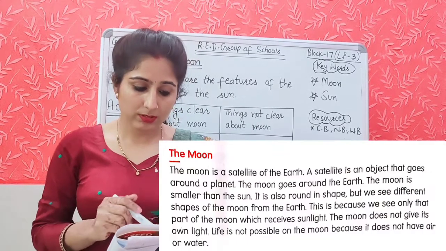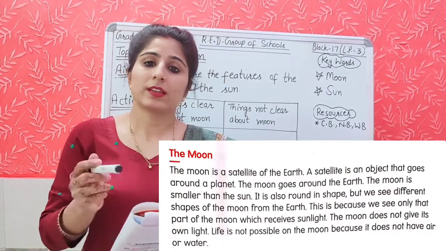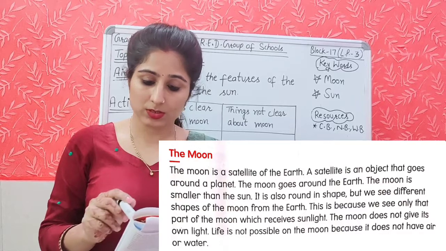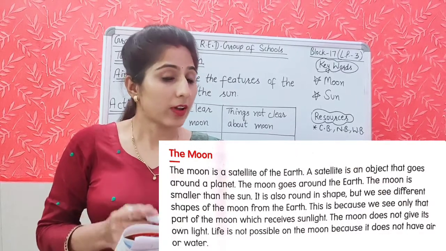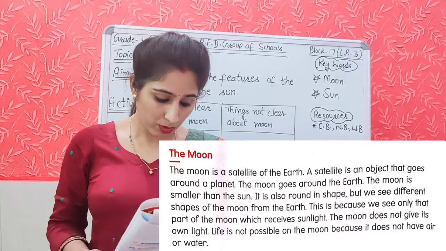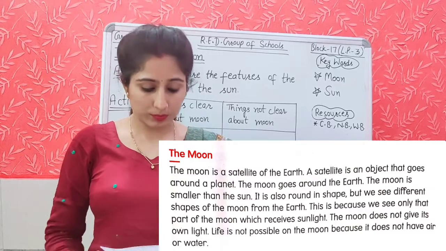The moon does not give its own light. Moon की अपनी खुद की light नहीं होती है. It gets light from the sun. Life is not possible on the moon because it does not have air or water. And there are many astronauts who have been to the moon.